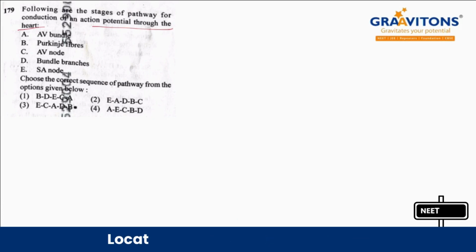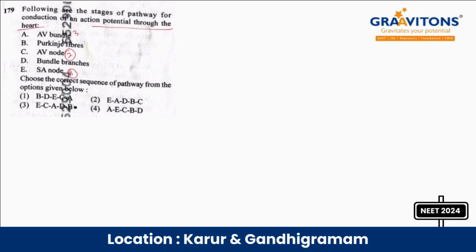So first it will start from the SA node, after that it will go to the AV node, then the AV bundle, then it will go to the bundle branches, then finally it will come to the Purkinje fibers. So the answer should be E, C, A, then D, and lastly B. So the answer is option 3.